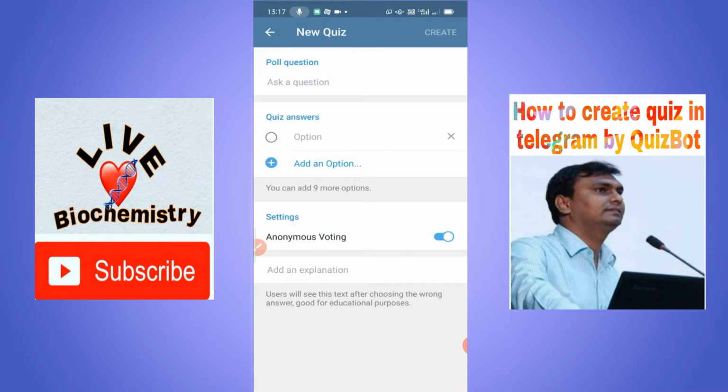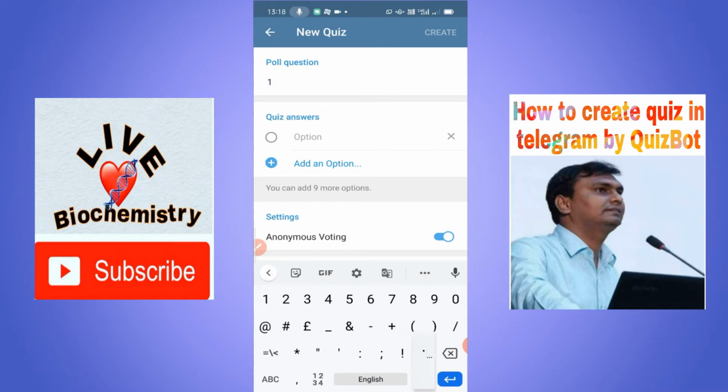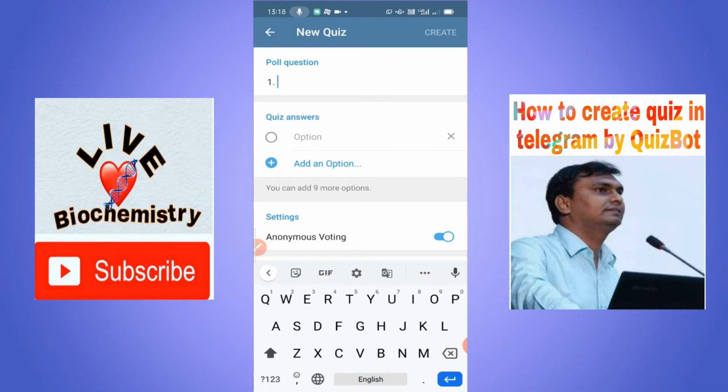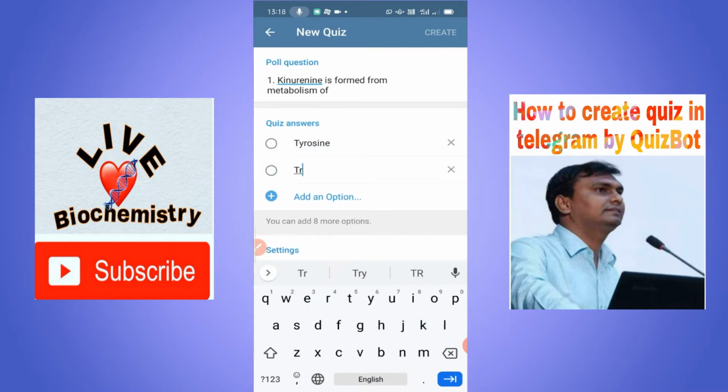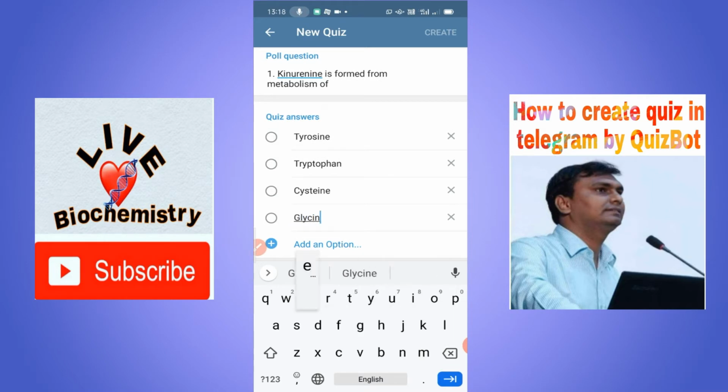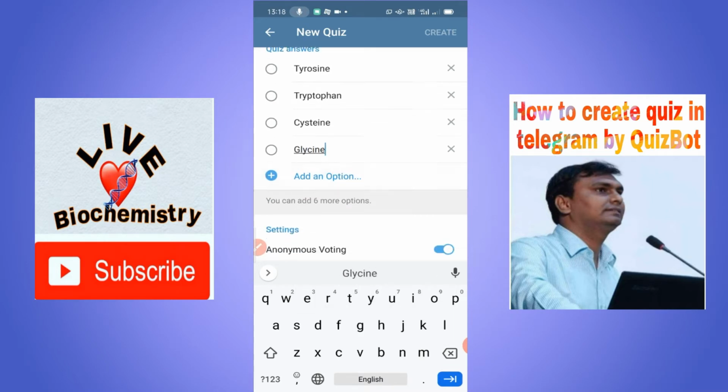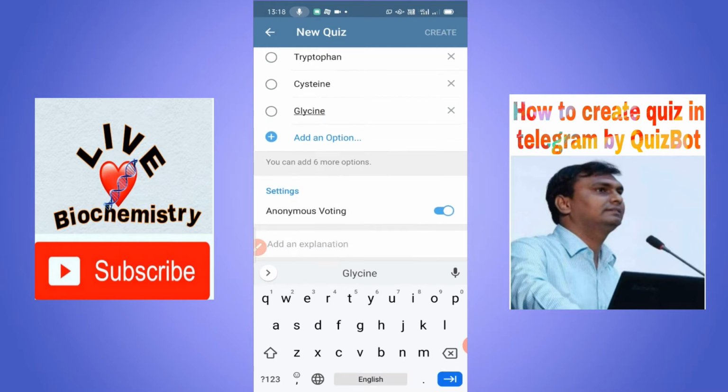Like first question, here I am writing: kynurenine is formed from metabolism of, so options will be like tyrosine, tryptophan, cysteine, glycine. Okay, and then you have to write the correct answer. You can add options up to 10 options.